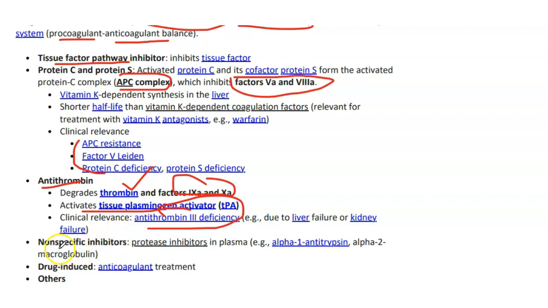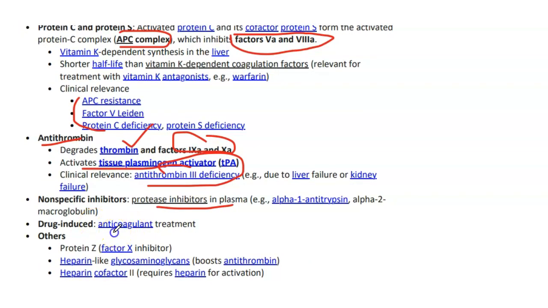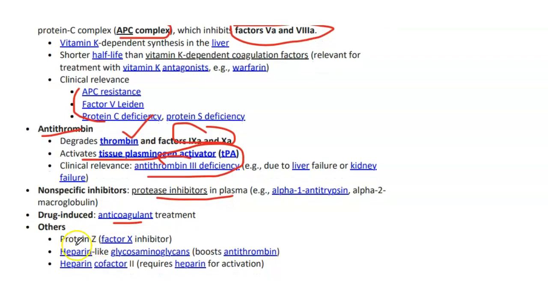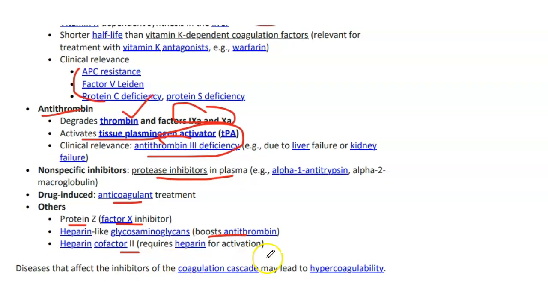Then we have non-specific inhibitors like protease inhibitors in the plasma, for example alpha-1 antitrypsin and alpha-2 macroglobulin. Then we can have drug induced inhibitors like anticoagulants and others like protein Z, which is a factor 10 inhibitor, heparin-like GAGs, which boost antithrombin, and heparin cofactor 2, which requires heparin for activation. Diseases that affect the inhibitors of the coagulation cascade may lead to hypercoagulability. So that's all about hemostasis.